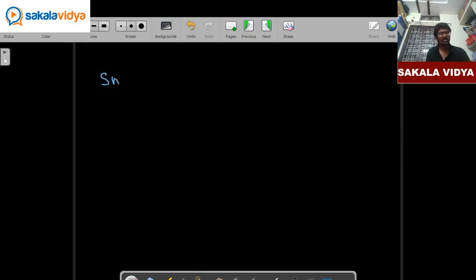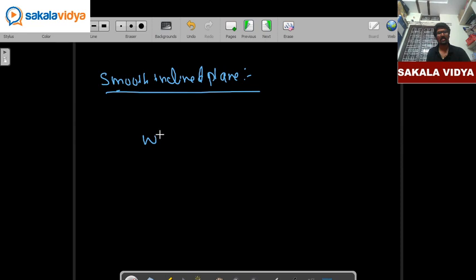For a smooth inclined plane, what is the work done formula? Work done will be mg sin theta into displacement.